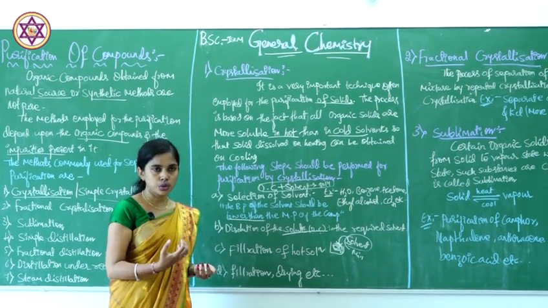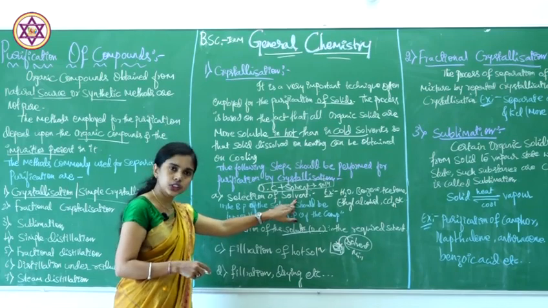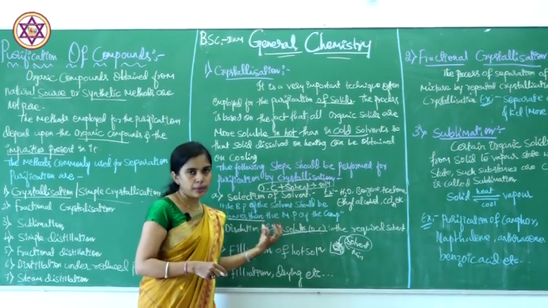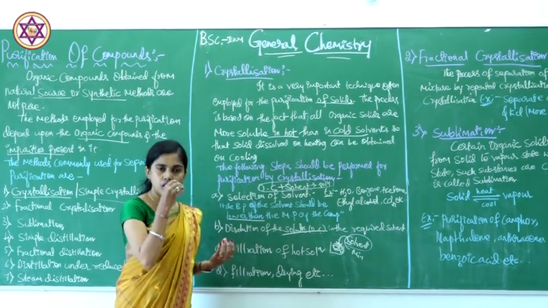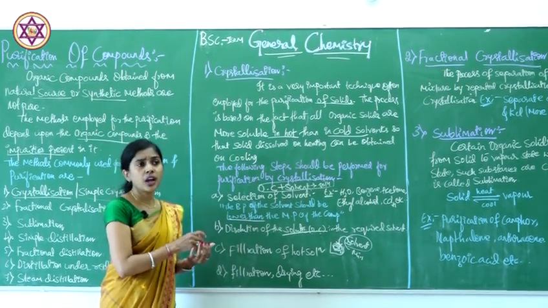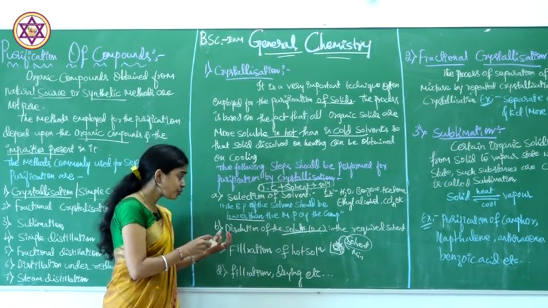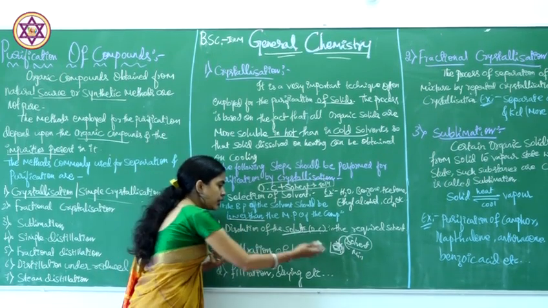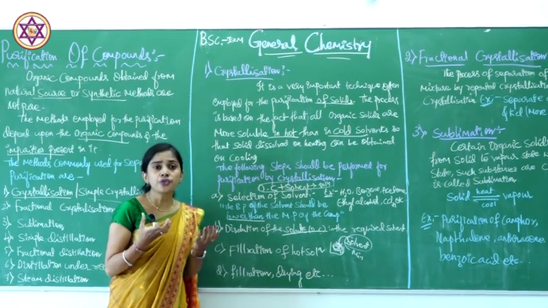First we take the organic compound, select the solvent and heat on a particular water bath. We take the organic compound in a conical flask, add the solvent and fix that on a water bath. Then after heating, once we get the hot solution, we have to filter it.